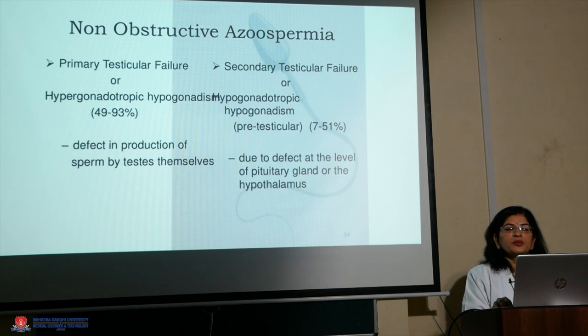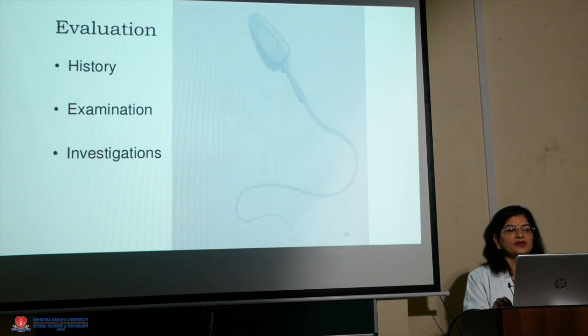So it can be because of primary testicular failure or secondary testicular failure. In case of primary testicular failure, when we do the hormonal analysis, we find that there is hypergonadotropic hypogonadism, and it occurs in 49 to 93% of the cases. There is a defect in the production of sperm in the testes itself. In cases of secondary testicular failure, there is pathology with the pituitary or the hypothalamus, and when a hormonal assay is done, there will be hypogonadotropic hypogonadism, and it occurs in 70 to 51% of the cases.